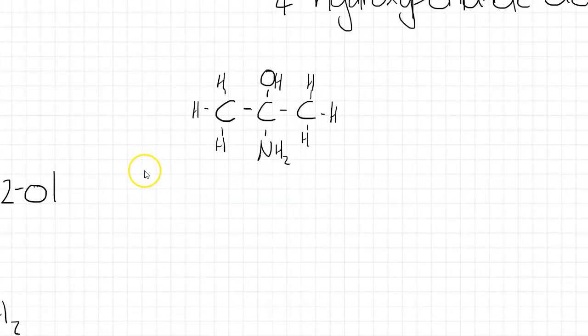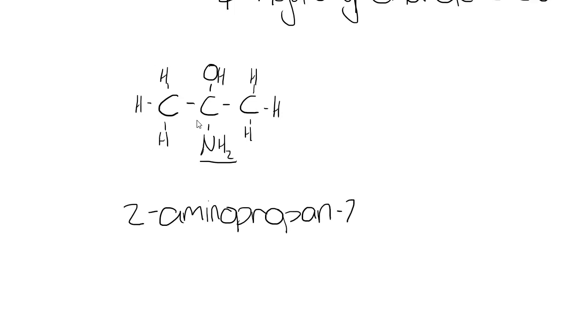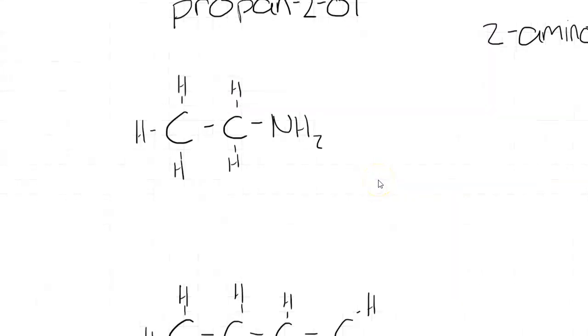And then moving across, we've got an OH group with the amine there, and we know that the OH group has a greater priority than the amine, so we need to name this as the amino. So this is going to be 2-amino propan-2-ol. Alright, and that's alcohols. So moving on to amines.